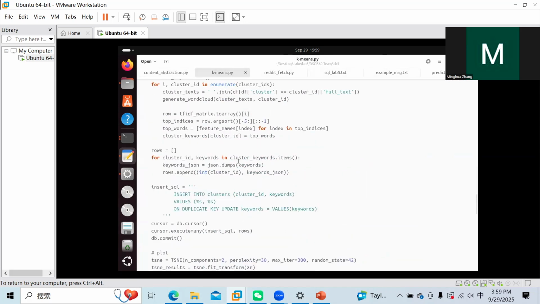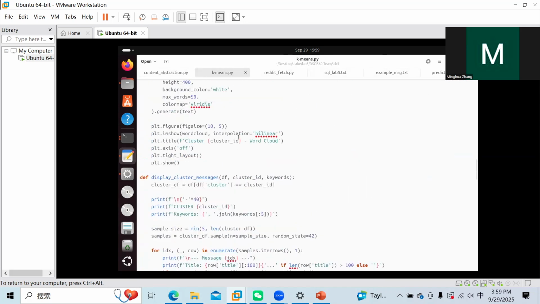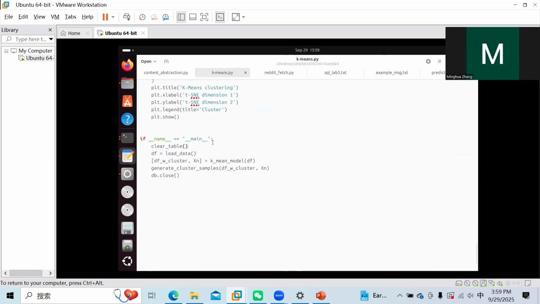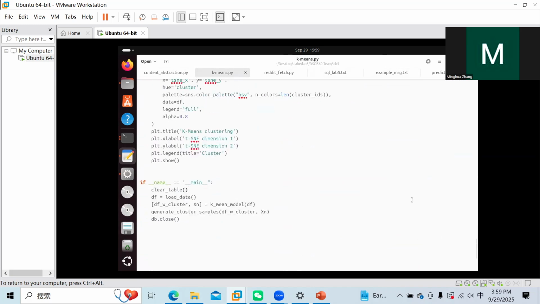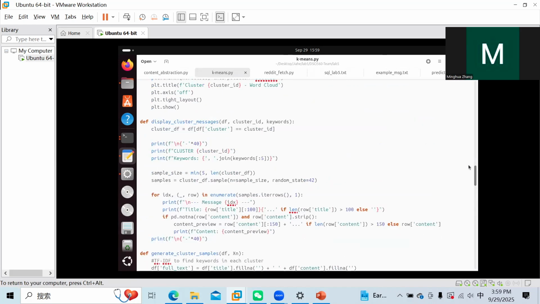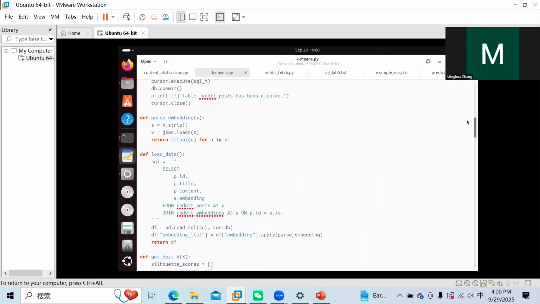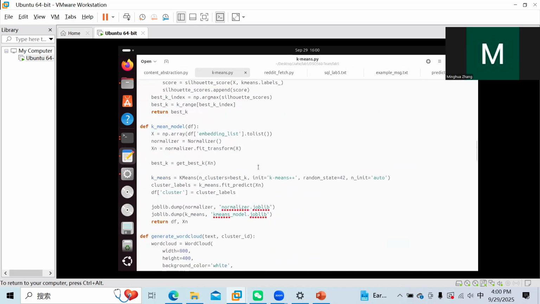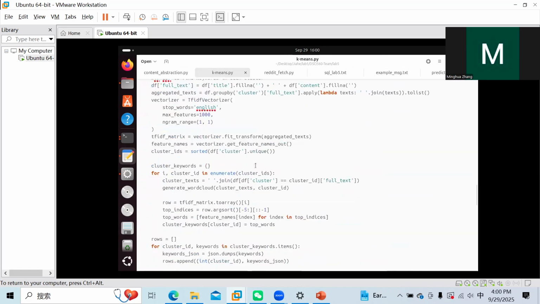And then we do the k-means model for the embedding data. First, we create two tables. One is for the keywords and another one is for the content titles and the location for our later model for the predict one.